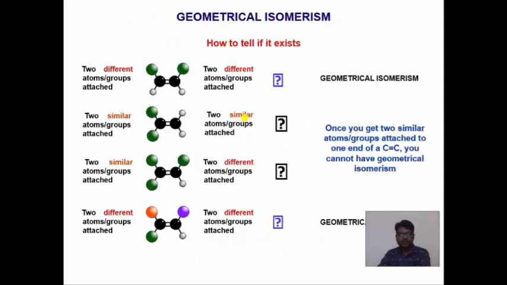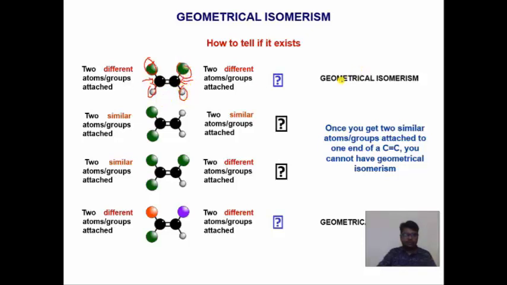Now, as already discussed, not all alkenes show geometrical isomerism. You can see here four different examples and all are alkenes. In the first example, this carbon has two different groups, and this carbon also has two different groups.